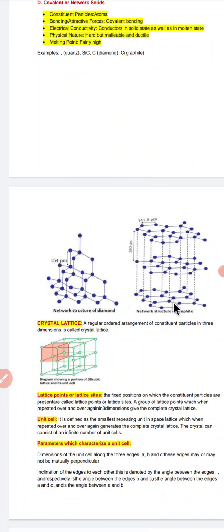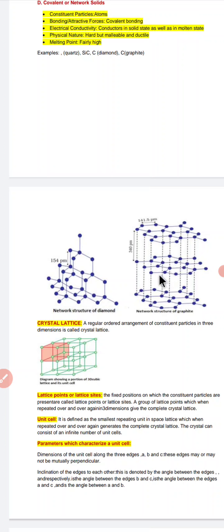Now the other is the network structure of graphite. Graphite is made up of hexagonal rings. As you could see, this is one set of rings, this is a second set, and this is a third set. These layers are bound by weak van der Waals forces, and the distance is 340 picometer. Here the distance was 154, but here it is 340 picometer. As a result, they are bound by weak forces, and so graphite layers can slide.